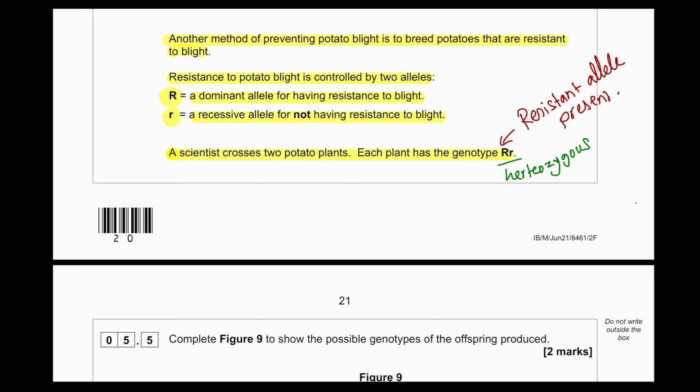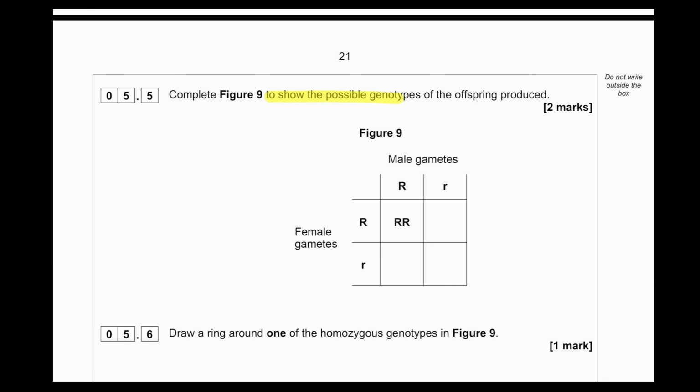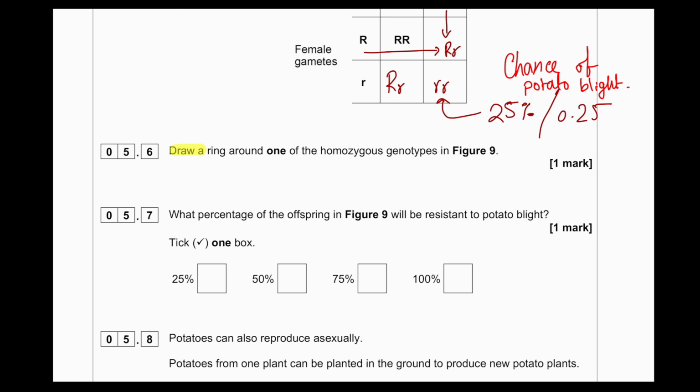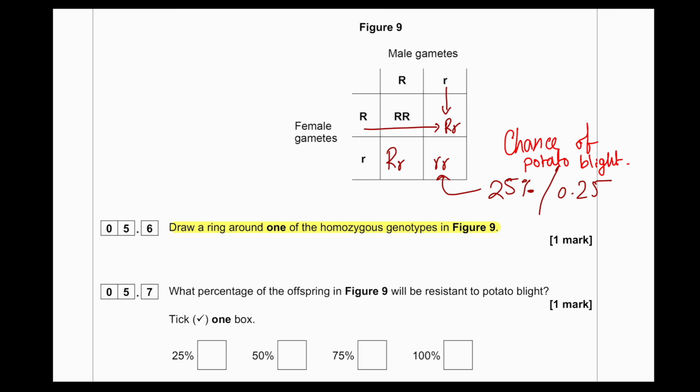Allele present. Complete figure 9 to show the possible genotypes of the offspring produced. So the offspring produced will be capital R along with the combination of small r. So there will be a 25% chance of having a potato that may get potato blight. 25% or 0.25 chance of potato blight. Draw a ring around one of the homozygous genotypes in figure 9. When we are asked a question like this, the ring can be either around the homozygous recessive or around the homozygous dominant.